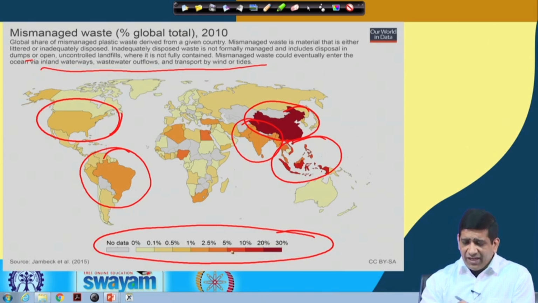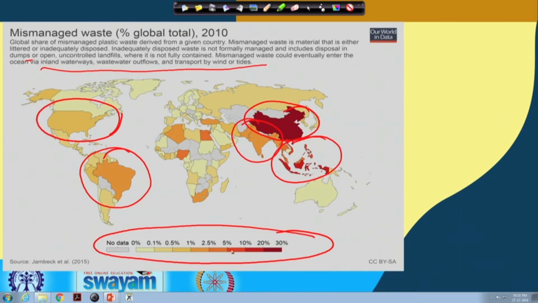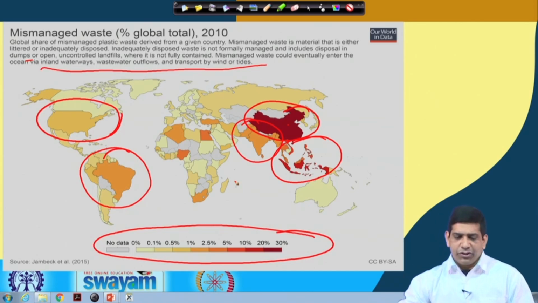So, it gives you a picture of the percentage of waste in terms of the global total, the global share of mismanaged plastic waste coming from a particular country. Nearly 30% of the waste is coming from these countries, which you see in the dark magenta color. Around 5% is coming from the Indian scenario. So, that gives us a picture of mismanaged waste coming from different countries.